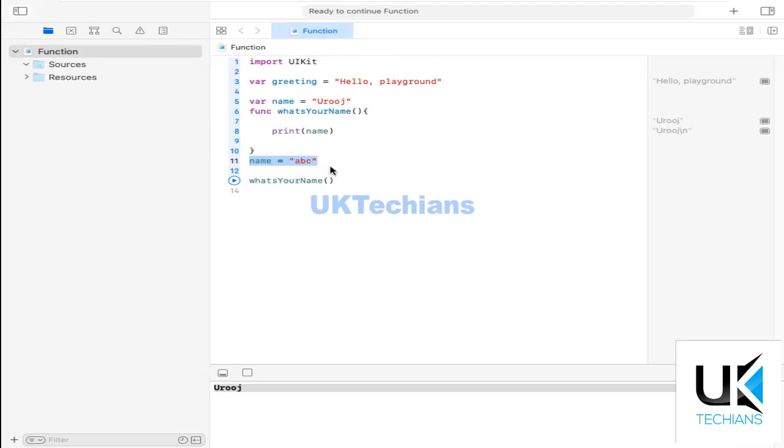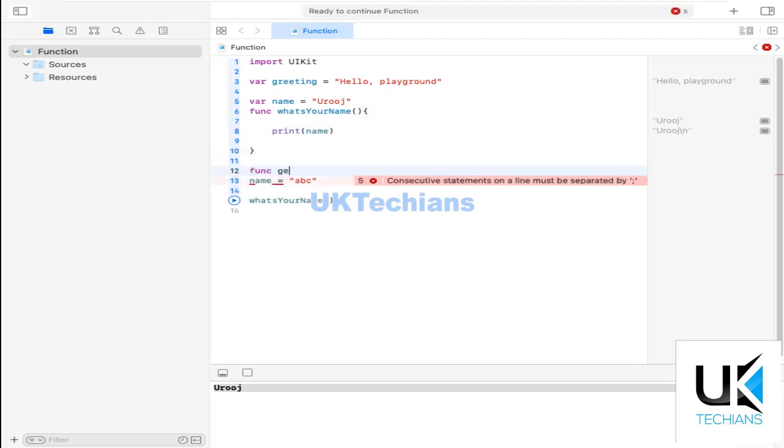But if I use this variable outside this playground file, it can't find this variable, right? What if I need the value of this method to print outside or to use somewhere in the program? What will I do? These methods are known as return methods, right? We have to return some value from that method. So what technique do we use? Let's see: getYourName.